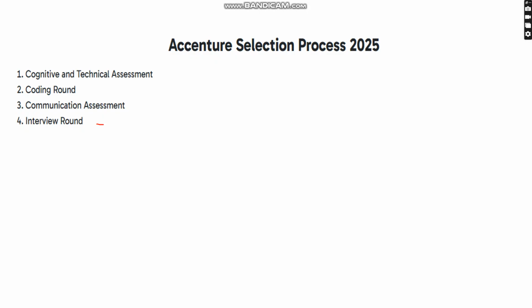This is the selection process of Accenture. The very first one is the cognitive and technical assessment. This is the elimination round. You have to clear this round. After that only you will go for the coding round.